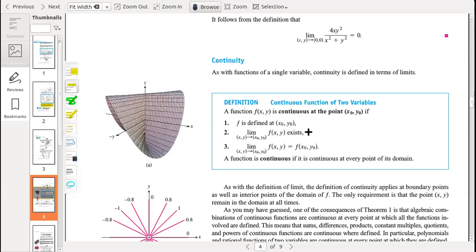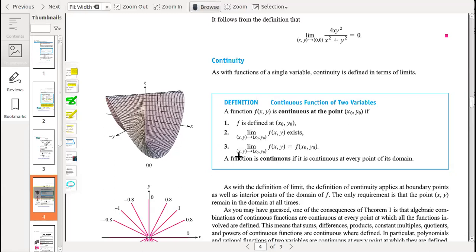It means the general points of the function can approach a fixed point. For example, if the limit is as x,y approaches x naught, y naught, then x naught, y naught is a fixed point and x,y are general points. So all the general points in the domain should approach a fixed point. If they approach the fixed point, then we say that the limit exists.